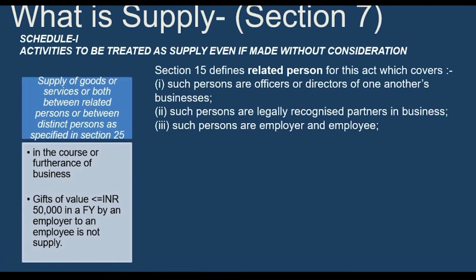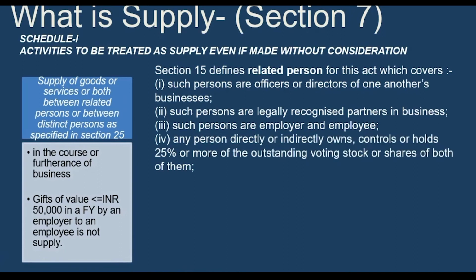They are related. Any person who directly or indirectly owns, controls or holds 25% or more of the outstanding voting stock or shares of both of them. Like A Limited is holding 30% shares in B Limited and C Limited. So A, B and C all will be treated as related.